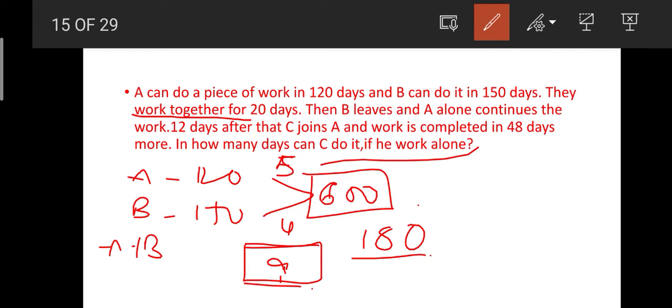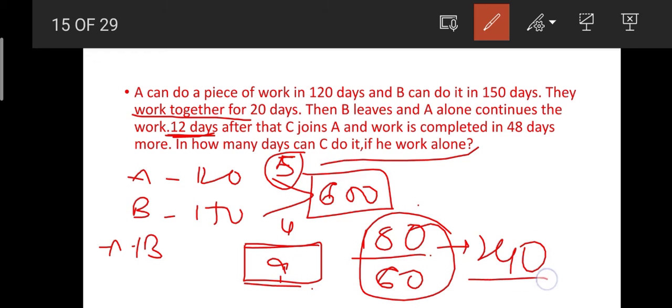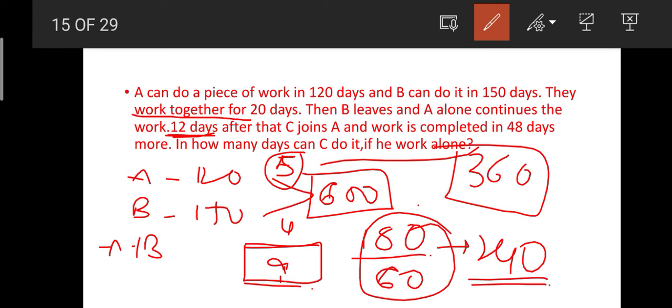After that B leaves and A alone continues the work for 12 days. By doing 5 units of work per day for 12 days, he will complete 60 more units of work. In total they have completed 240 units of work, isn't that so? 180 plus 60 is 240 units of work, and our remaining work is 360 units. 600 minus 240 gives us 360 units of work.